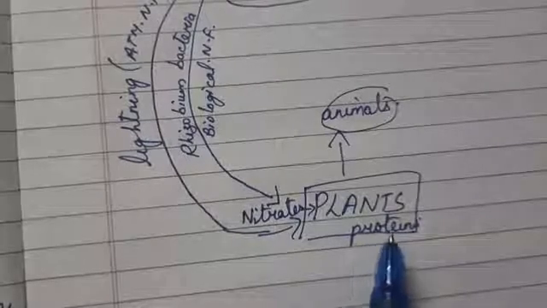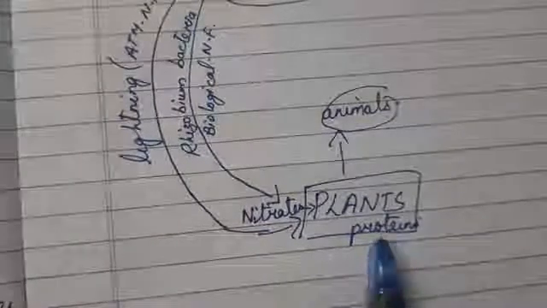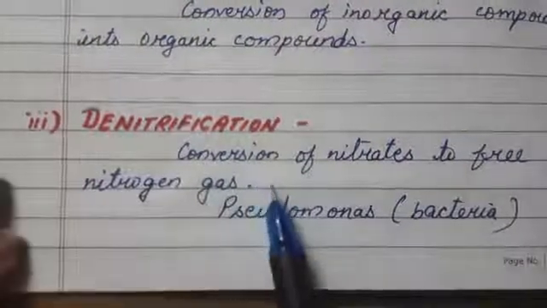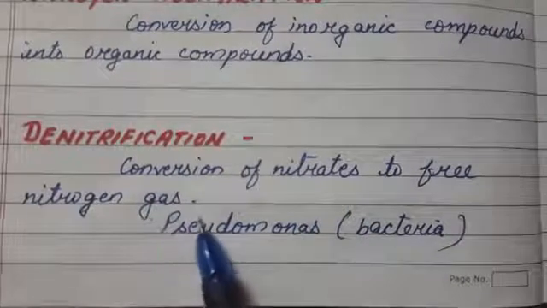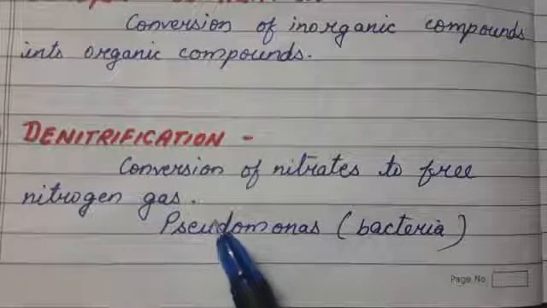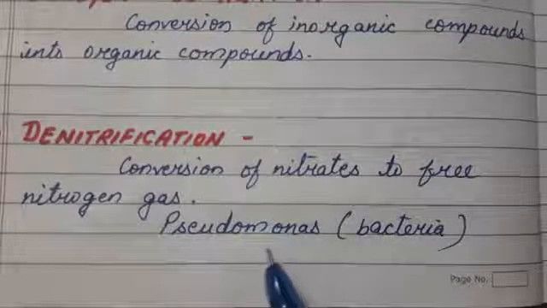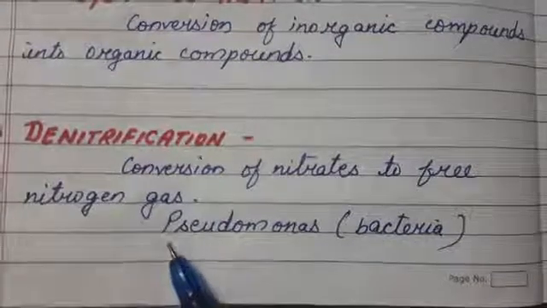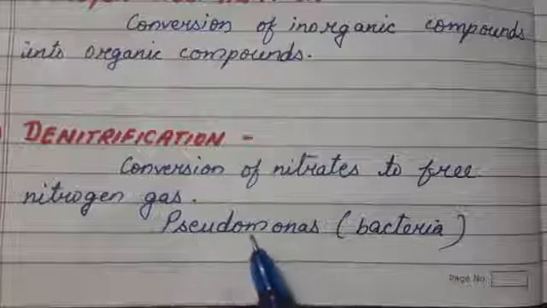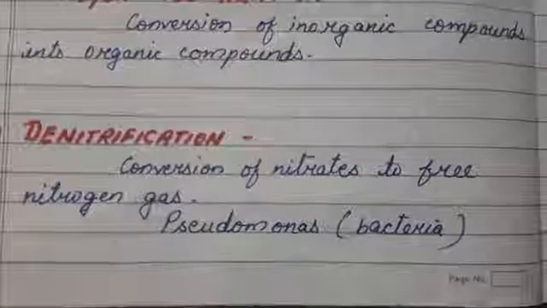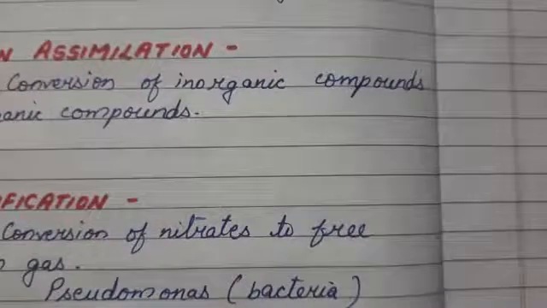Clear? And then after nitrogen assimilation, the third process is denitrification. Denitrification is the conversion of nitrates to free nitrogen gas. That means again it has to be converted into free nitrogen gas. And who does this? It is done by the Pseudomonas bacteria. P is silent, children. It is called Pseudomonas. Clear? So what happens is, again the nitrates are converted. Nitrates are again present here now.